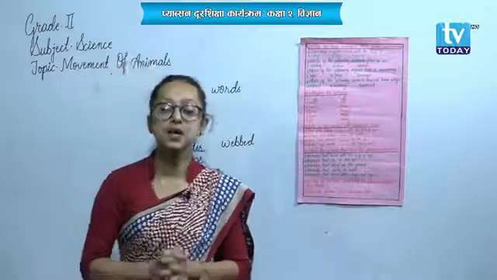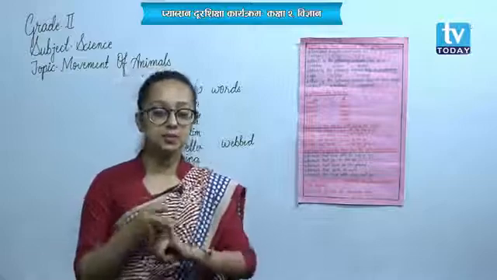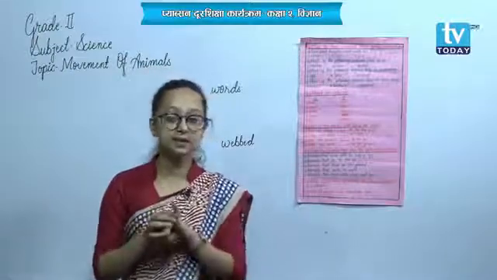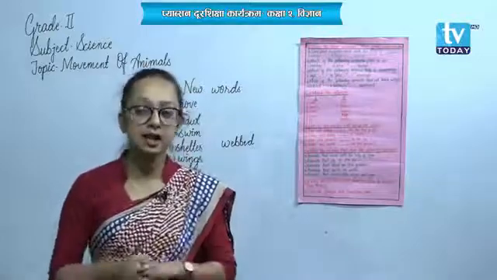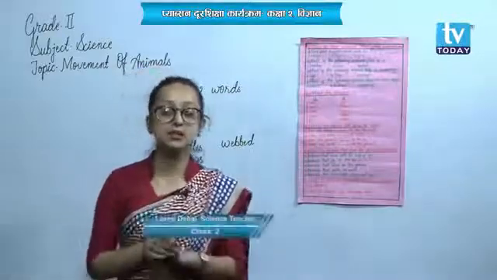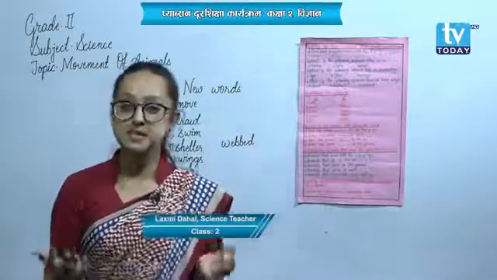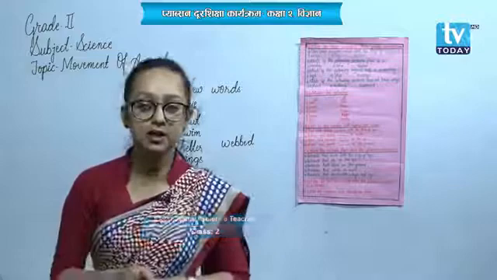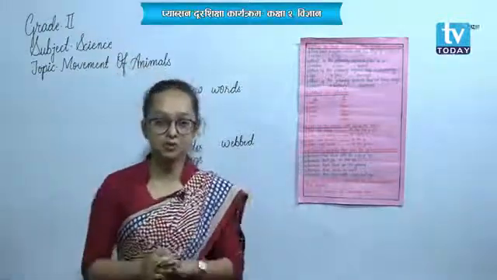So students, regarding the movement of animals, we discussed the animals that move with the help of their legs, like cows, buffaloes, dogs, we human beings ourselves. Next we discussed the animals that show movement by flying, especially insects and birds. They have wings to fly.